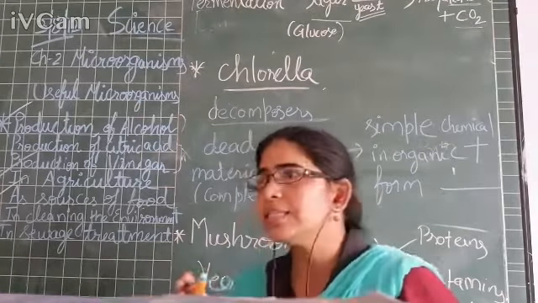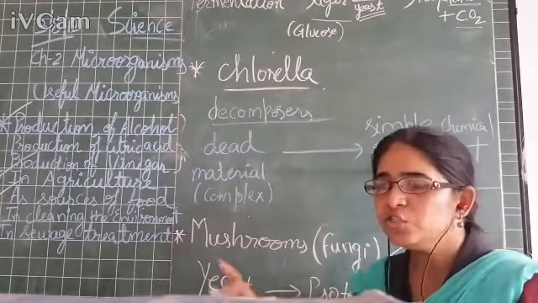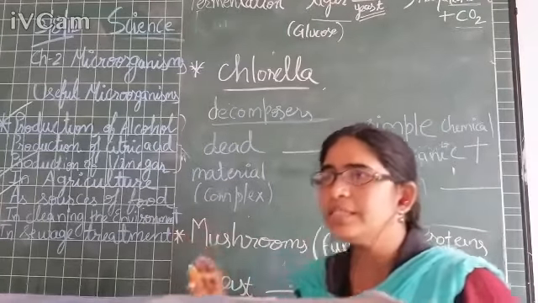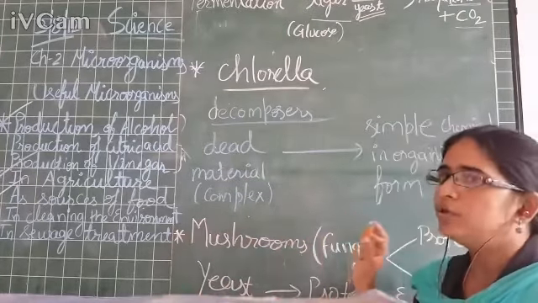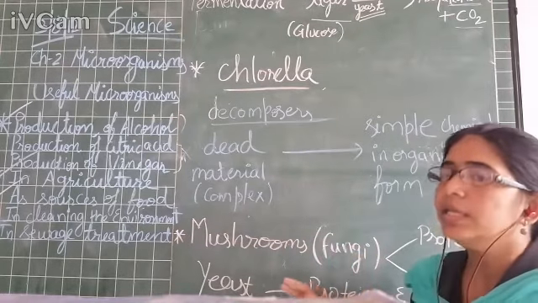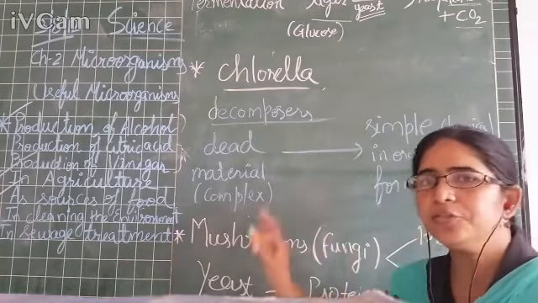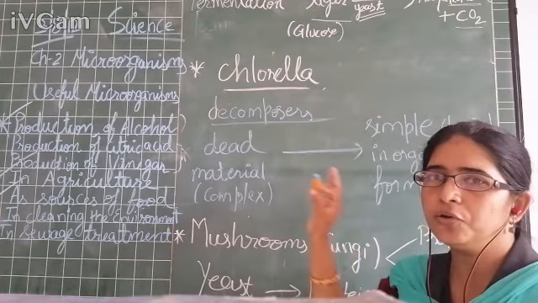So like this, decomposers have helped us in maintaining life on earth. Decomposers have helped us in cleaning the environment by breaking the complex dead material